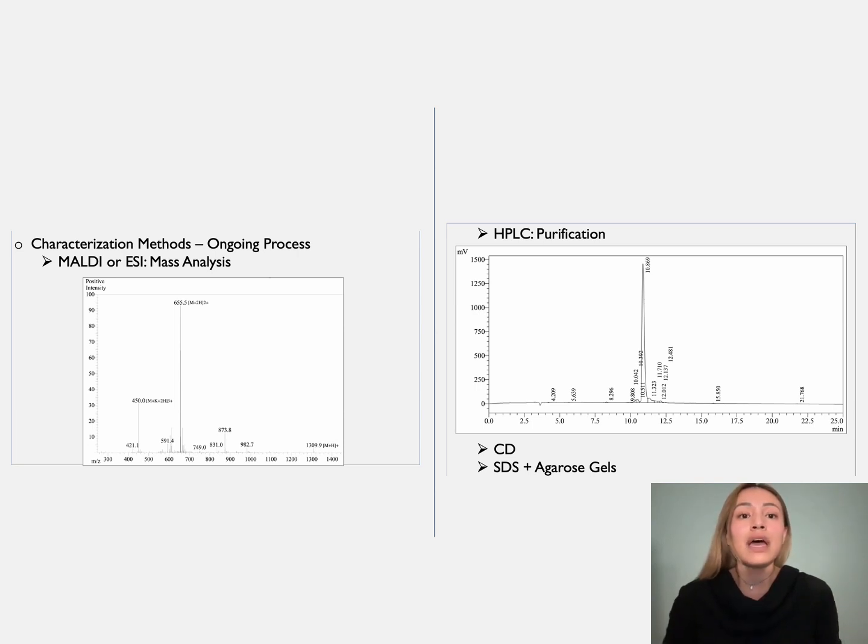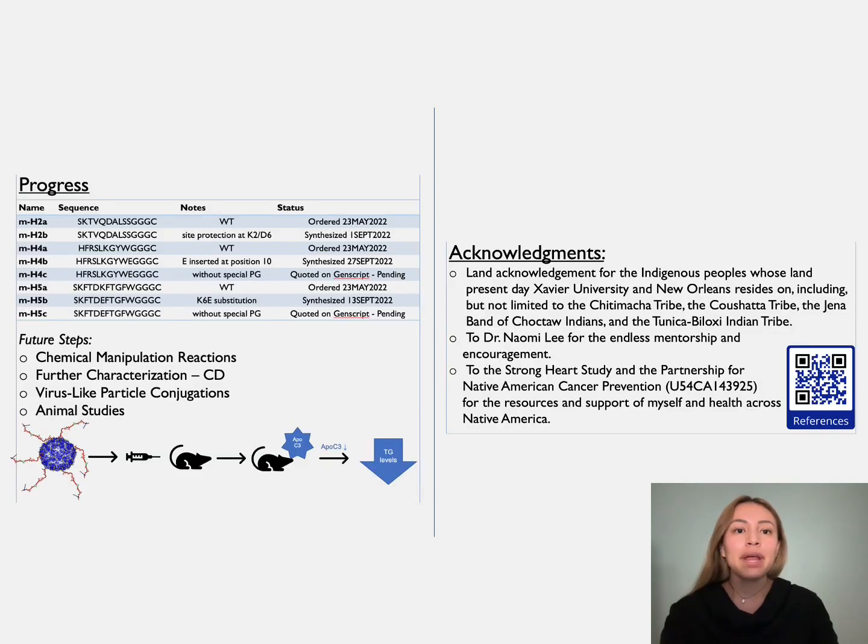showing success. The HDL-C is used to see the purity of the peptide and a purification method in itself. On the right is an HDL-C graph that shows the purity of the peptide, so the area under the graph allows us to confirm that the purity of the peptide is over 90%. CD will allow us to confirm secondary structure, and we can compare pre and post reaction. Lastly, SDS and agarose gels are going to be used in the bio portion of the project, which is the virus-like particle conjugations. So where am I at now?